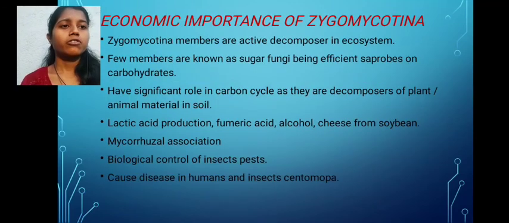Economic importance of Zygomycotina. Zygomycotina members are active decomposers in the ecosystem. Few members are known as sugar fungi, being efficient at growing on carbohydrates. They have a significant role in the carbon cycle as they are decomposers of plant and animal material in soil. Uses include lactic acid production, fumaric acid, alcohol, cheese from soybean, mycorrhizal association, and biological control of insect pests.